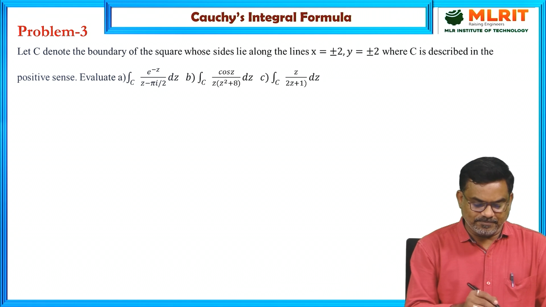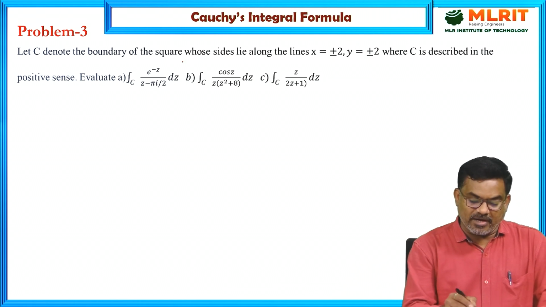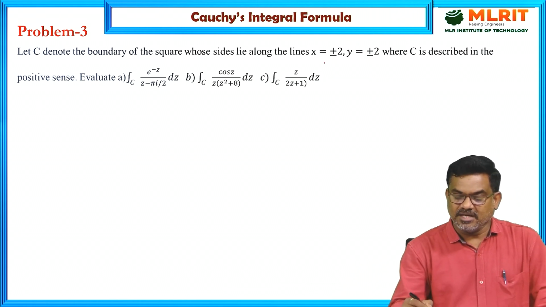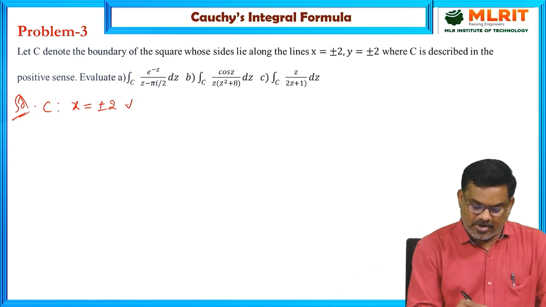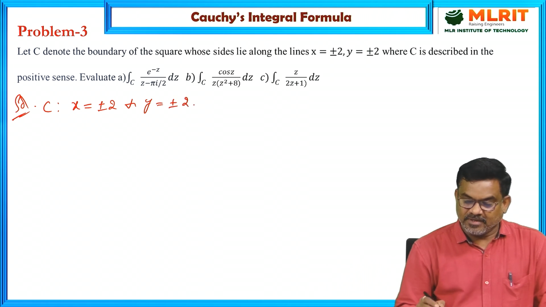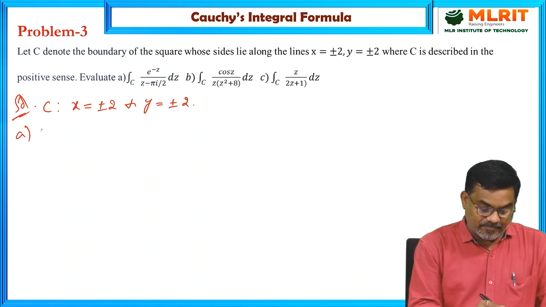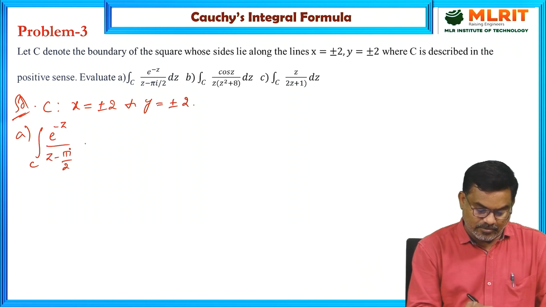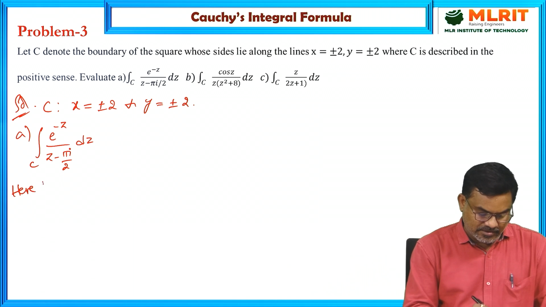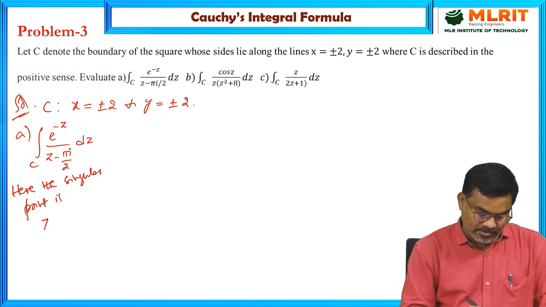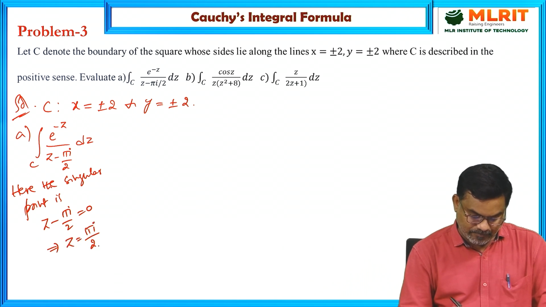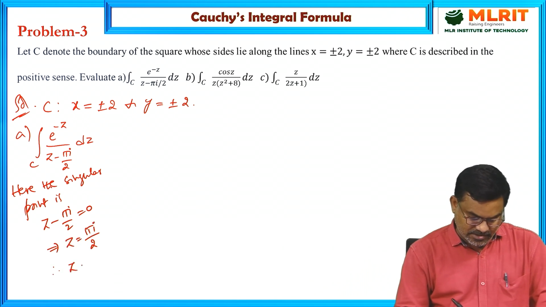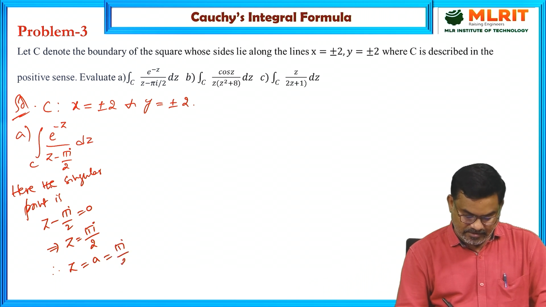Coming to the third problem, let C denote the boundary of the square whose sides lie along the lines x = ±2 and y = ±2. Evaluate the first integral along C of e^(−z)/(z − πi/2) dz. So here the singular point is z − πi/2 = 0, so z = πi/2. This is the singular point.